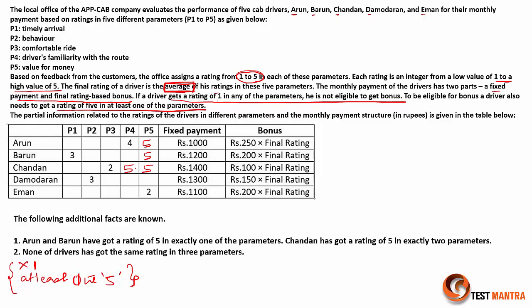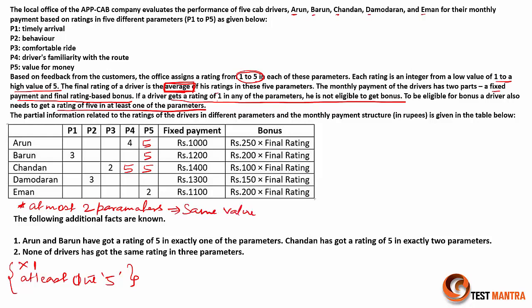None of the drivers got the same rating in 3 parameters. So that means the next information is at most 2 parameters will have the same value, right?